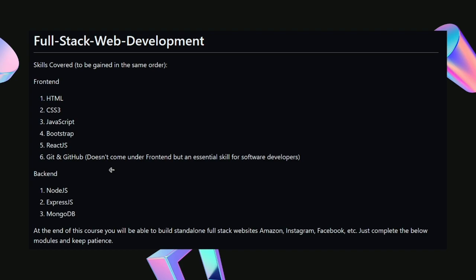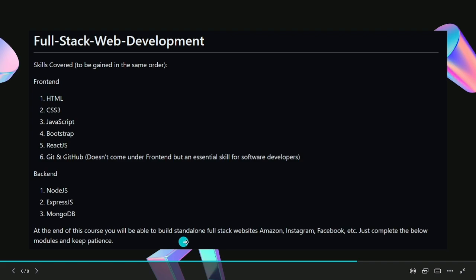Version control is not particularly a part of a full stack website course, but we are going to learn that technology because it is very essential for a proficient software developer, right? So we are also going to cover these technologies under this course. And in backend, we have Node.js, Express.js, and MongoDB. This is already written in the particular order in which we are going to go ahead in this program, right? At the end of this course, you will be able to build standalone full stack websites like Amazon, Instagram, Facebook, etc. Just complete the below modules and keep patience.